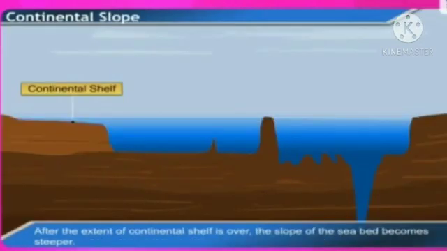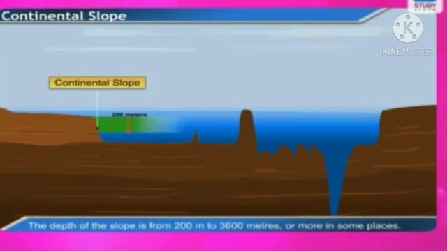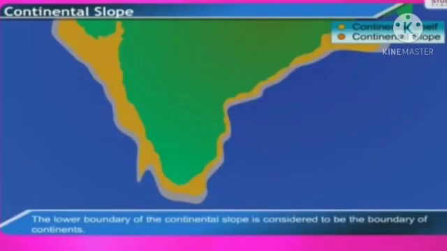Continental slope. After the extent of the continental shelf is over, the slope of the seabed becomes steeper. This is called the continental slope. The depth of the slope is from 200 meters to 3,600 meters. In some places, it is more. The continental slope is narrow. The lower boundary of the continental slope is considered to be the boundary of continents.